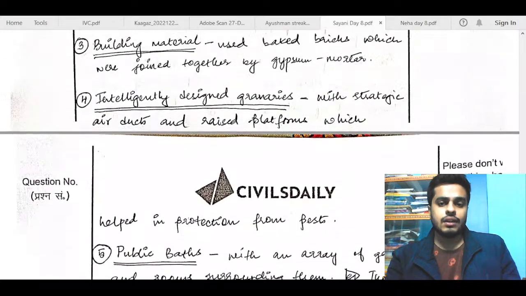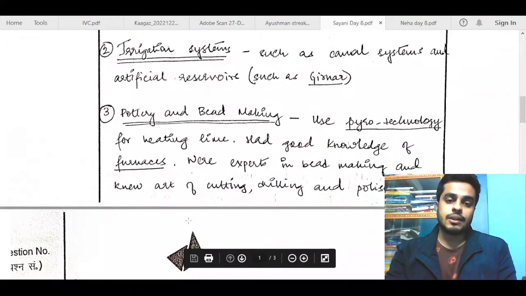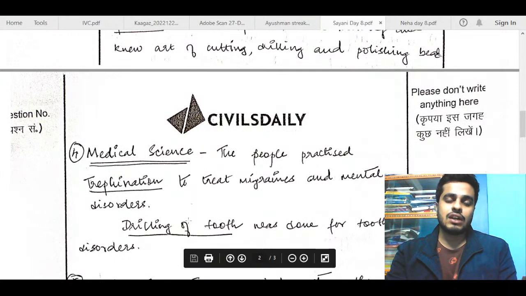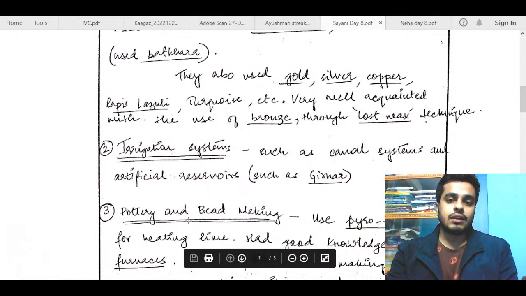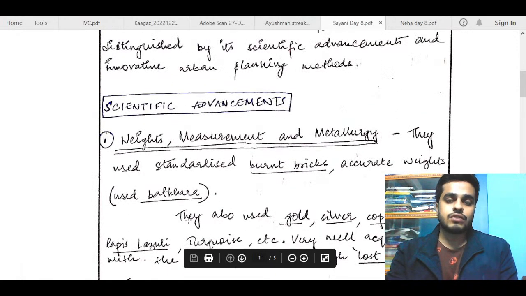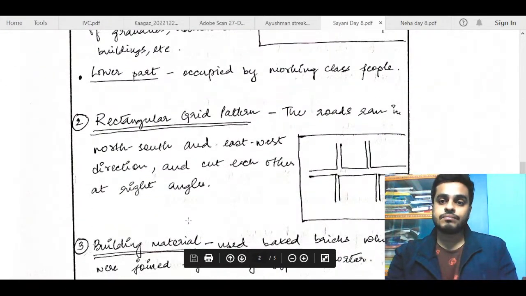So this is okay. I think you will get 6.5 out of 15 for this answer. Especially the second part could have been a bit better. Some more dimensions could have been included. Other than that, the first part is pretty good, and most of the examples are mentioned. Some intro and conclusion is also fine, and the use of diagram is what gives you some extra marks, I'll say. Next, let us move to Neha's copy.